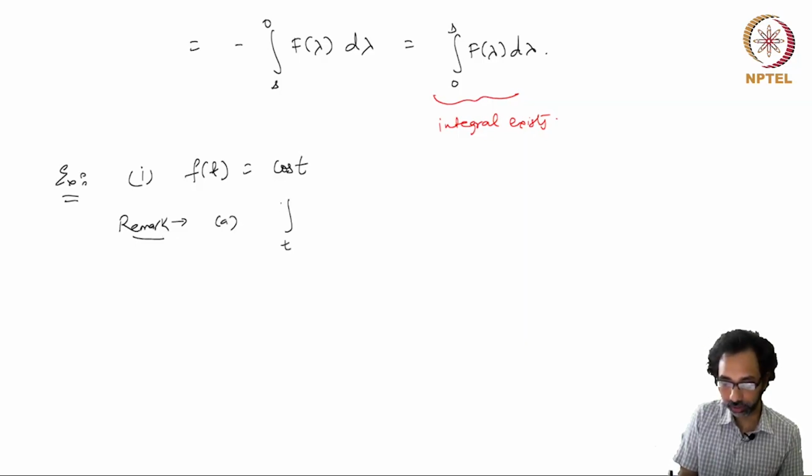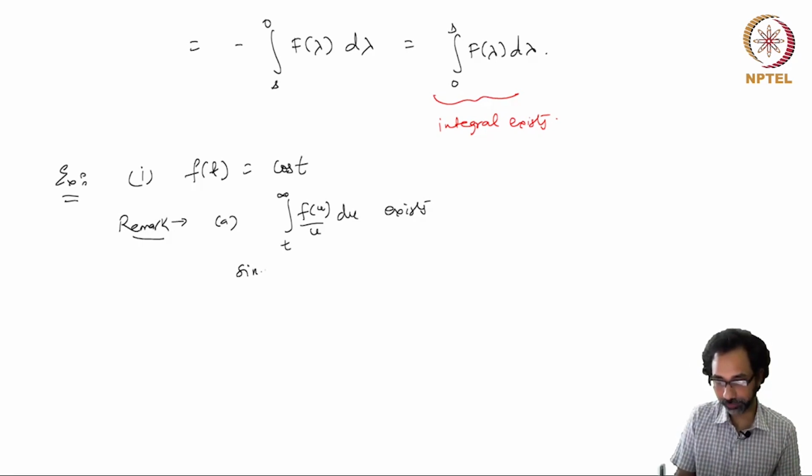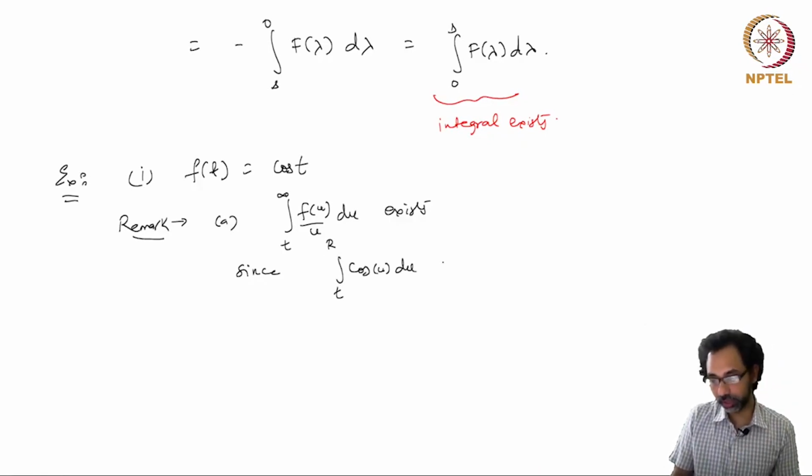this integral f(u) over u du exists as an improper Riemann integral, since if you take t to r of cos u du, then this is nothing but sin u from t to r.